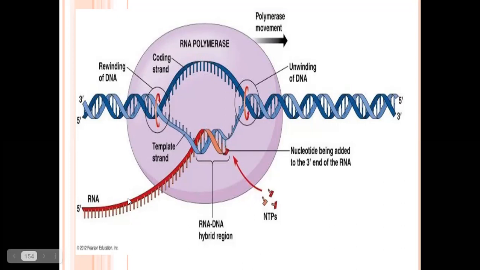But in eukaryotes, heterogeneous or heteronuclear mRNA is developed by the transcription mechanism. That heterogeneous mRNA develops into matured mRNA by the spliceosome enzyme.